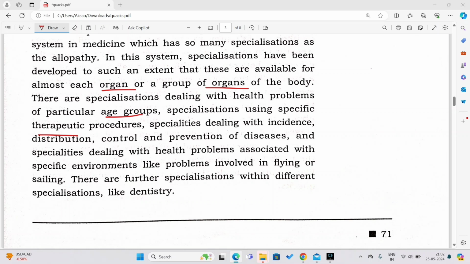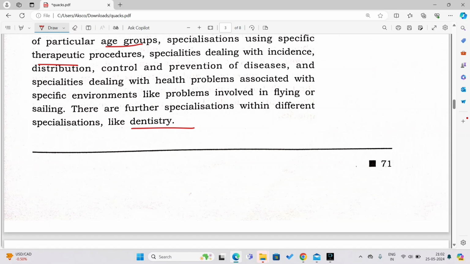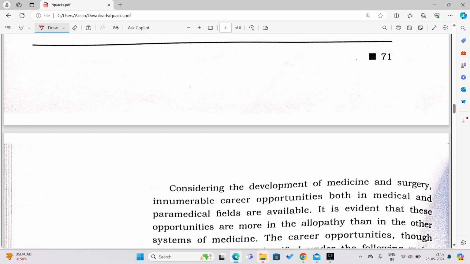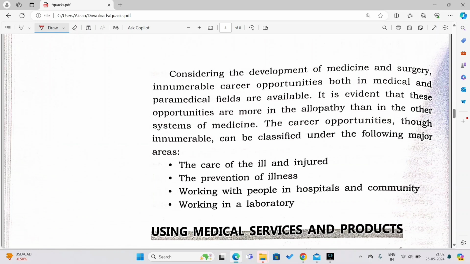So here you can see examples given for dentistry. What is dentistry? It is the doctor who studies about the teeth, right? Now, considering the development of medicine and surgery, there are two types of doctors. Basically, you'll see the doctors who are surgeons and the doctors who study medicine. So whenever you are having common problems like fever, flu, headache, then you should always go to an MD doctor. MD means what? Doctor of medicine, right? So you should go to MD doctors.